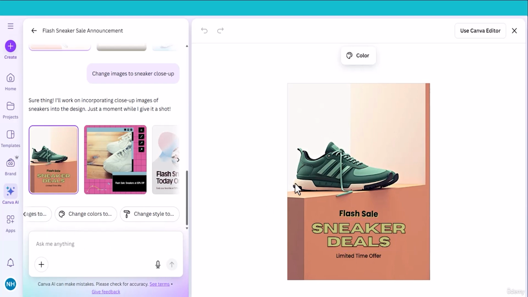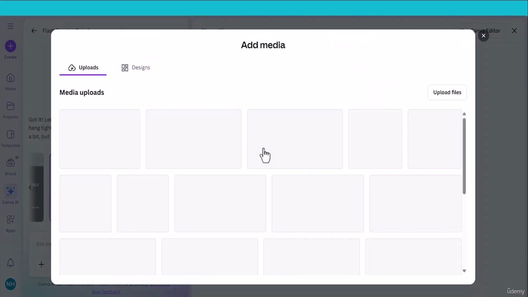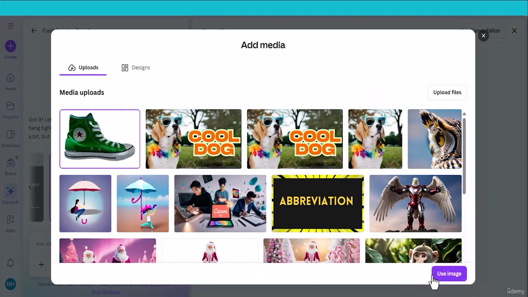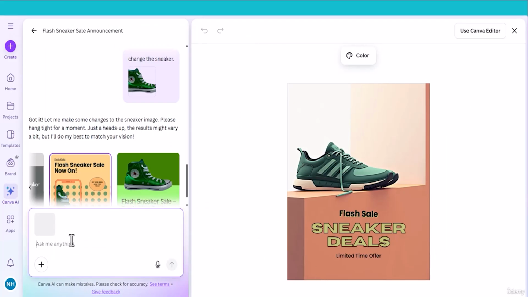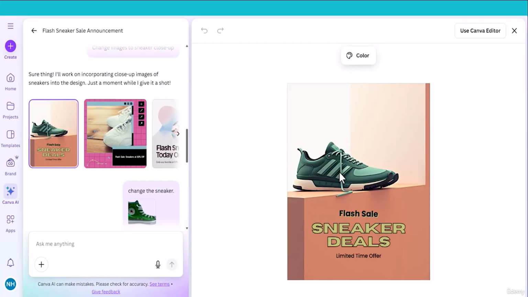Let me check whether I can change the sneaker image. Now I upload a new image. Click add media and select the image. Use image. Now I will type a prompt. Change the sneaker. As you can see, Canva AI uses my sneaker and makes a new design. You can change the image.